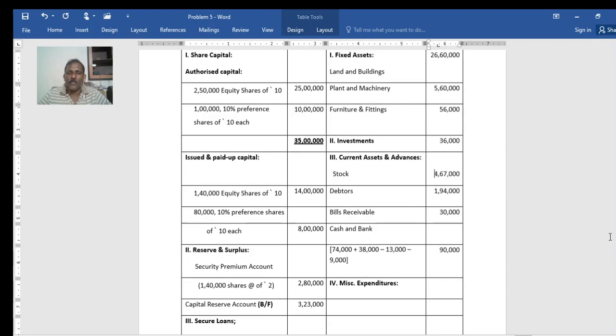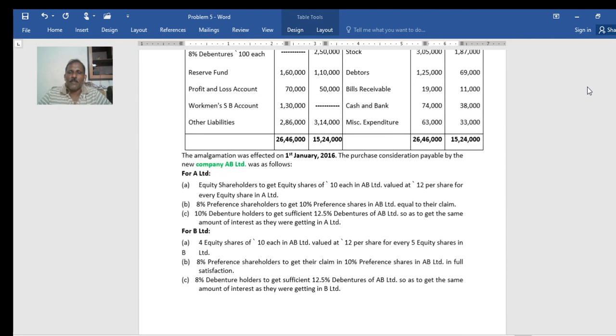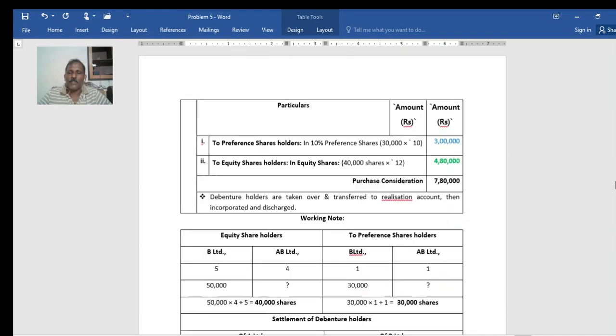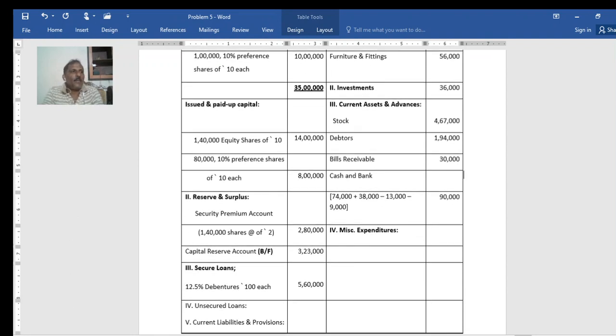Then debtors both together, bills receivable also, both you need to add up, 19 plus 11, 30,000. Then cash, there is a calculation involved because A limited as well as B limited bear expenses of 13,000 and 9,000. Total cash and bank balance 74 A limited plus 38 B limited minus 13,000 to bear A limited's liquidation expense and 9,000 B limited expense.